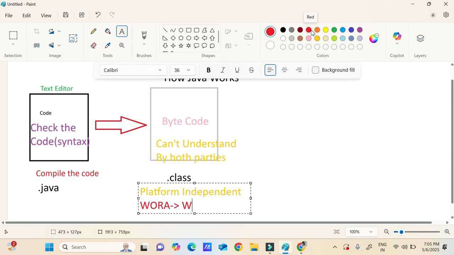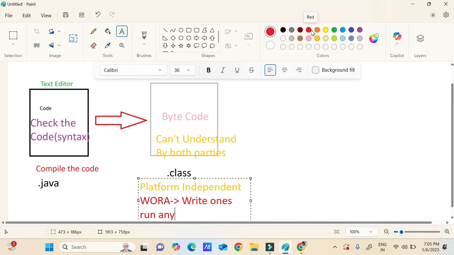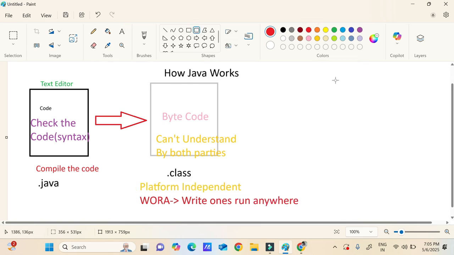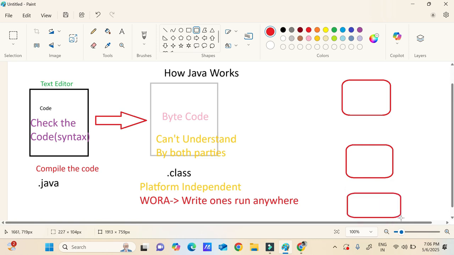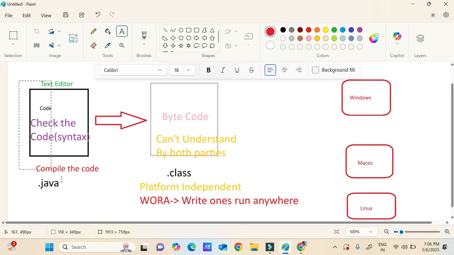WORA means write once, run anywhere. Whether it is a Mac operating system, or a Linux operating system, or a Windows operating system, you will write the code in one place. The text data you can take to any of the operating systems and compile. So bytecode will be generated.